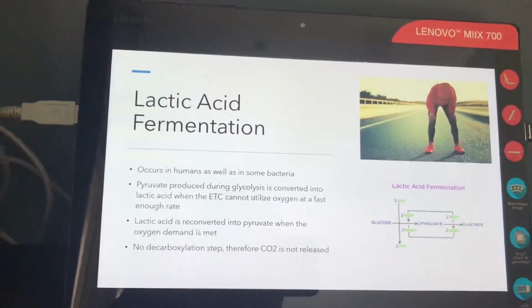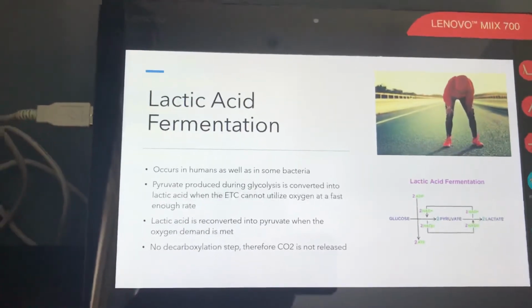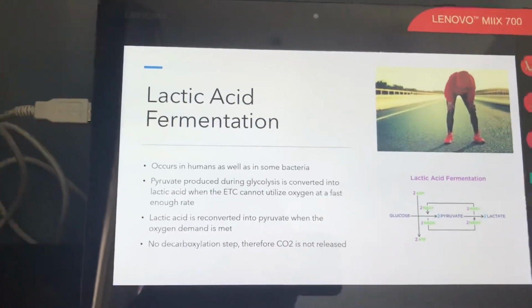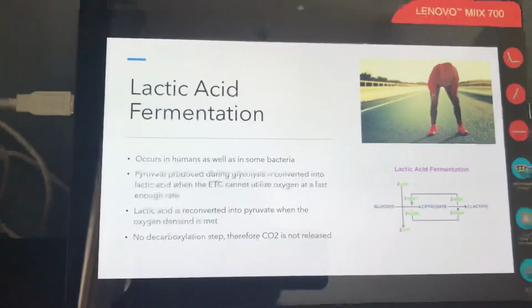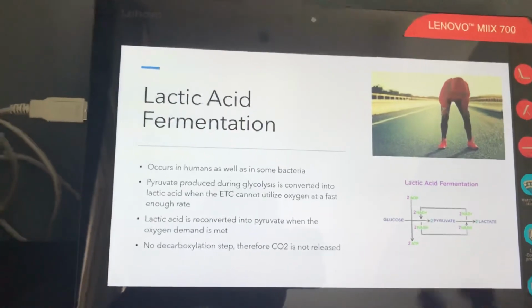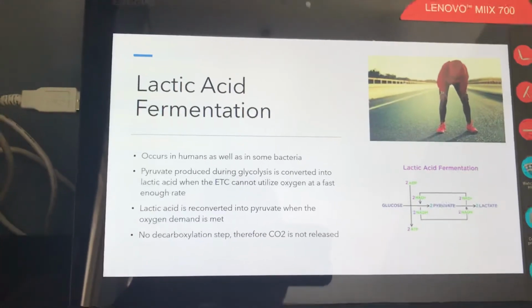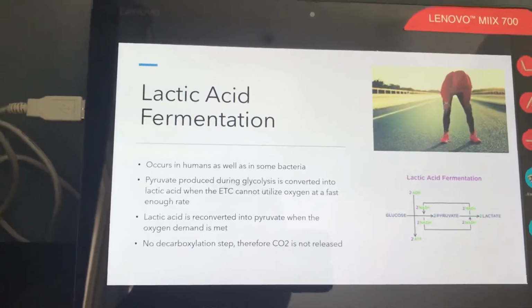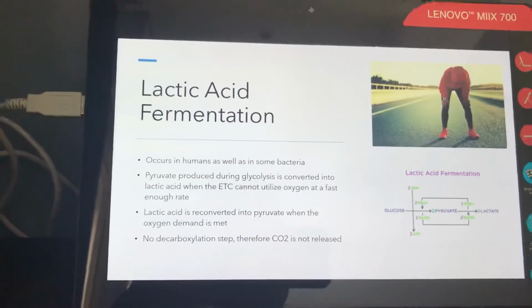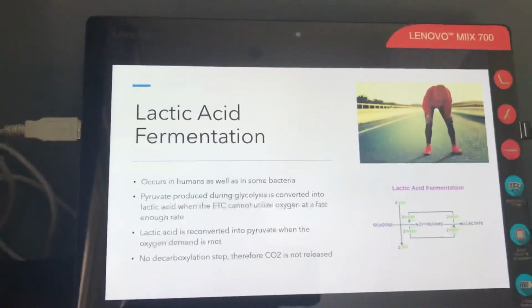And the difference between lactic acid fermentation and alcohol fermentation is that lactic acid fermentation does occur in humans as well as in some bacteria. The pyruvate produced during glycolysis is converted into lactic acid when the electron transport chain cannot utilize oxygen at a fast enough rate. So for example, during intense exercise, when you can't get enough oxygen to your blood, lactic acid is then reconverted into pyruvate when the oxygen demand is met. And there is also no decarboxylation step, therefore CO2 is not removed. And lactic acid also tends to subside after about an hour after intense exercise.